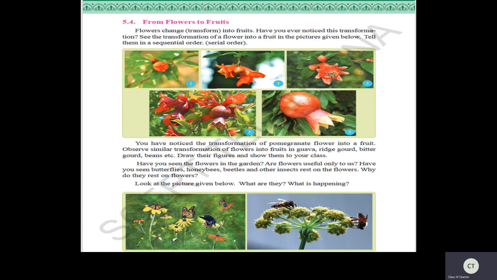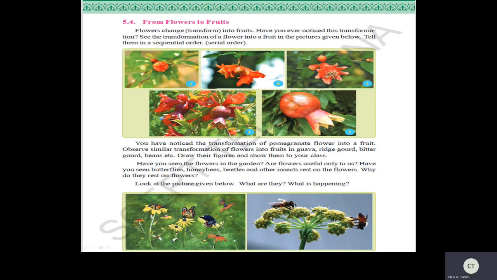So now these petals fall off and slowly this flower will transform into a fruit. This is an immature fruit, which means it is a starting stage. After a few days it develops into a matured fruit. So this is the sequential order where the flower changes into fruit.